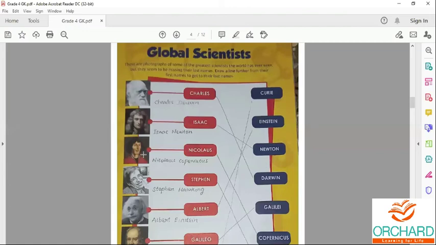Next one is Stephen Hawking. He worked on the physics of black holes.